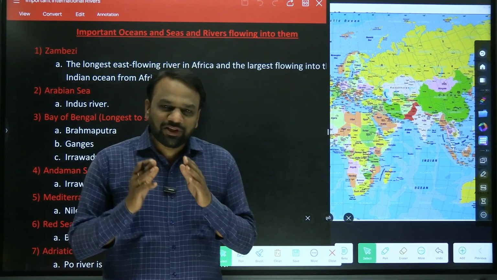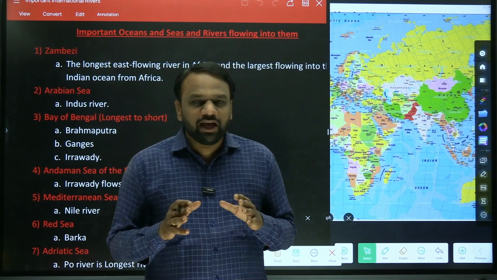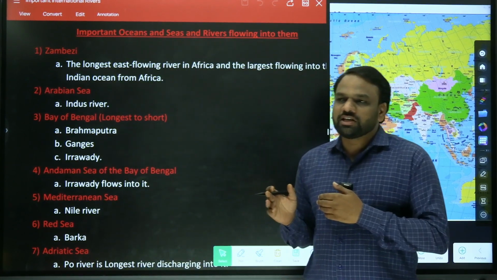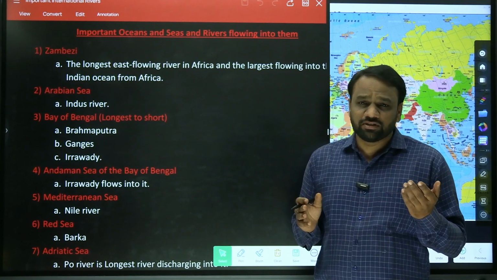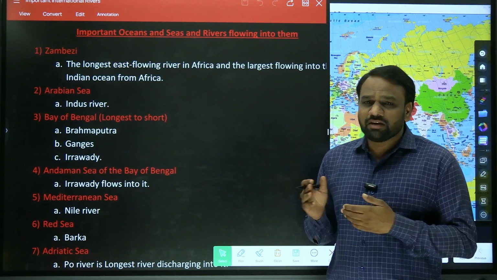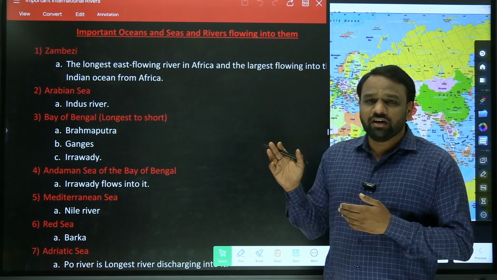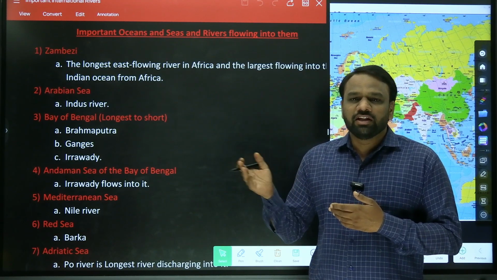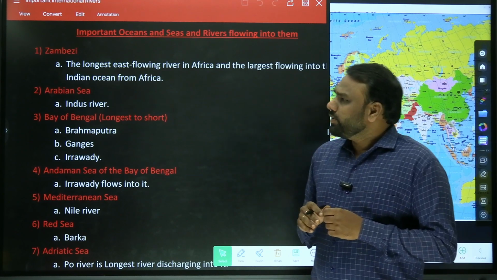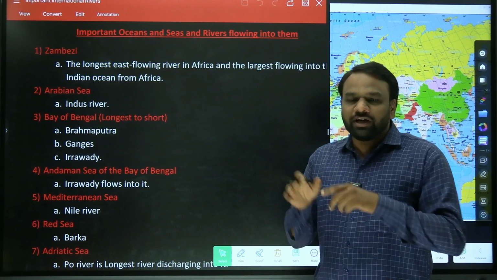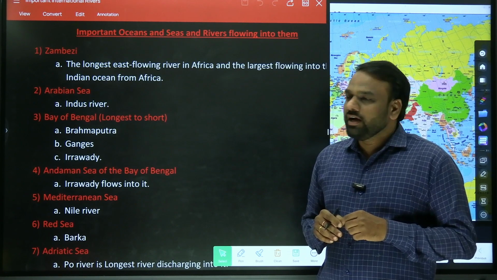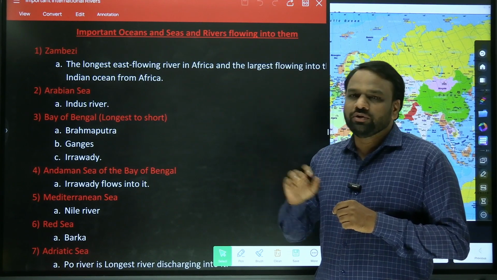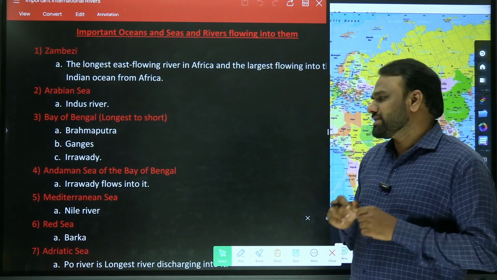So we have developed one such strategy, and keeping the exam demand in mind, we have prepared notes, and these notes have benefited us in the previous year questions. Similarly, we hope this will also benefit us in the upcoming year if similar kinds of questions appear in the prelims. Here we are focused only on the important global rivers and the important oceans, and the rivers flowing into those oceans or important seas.